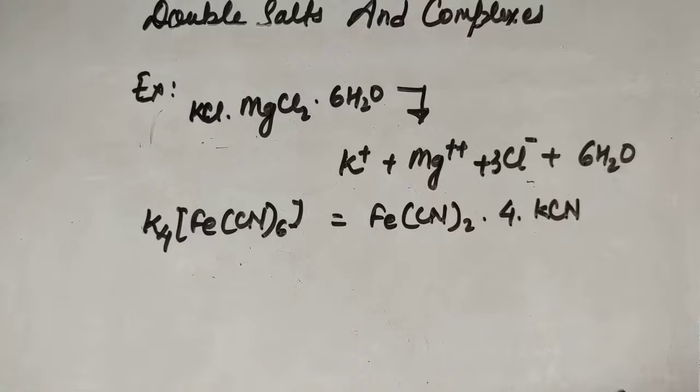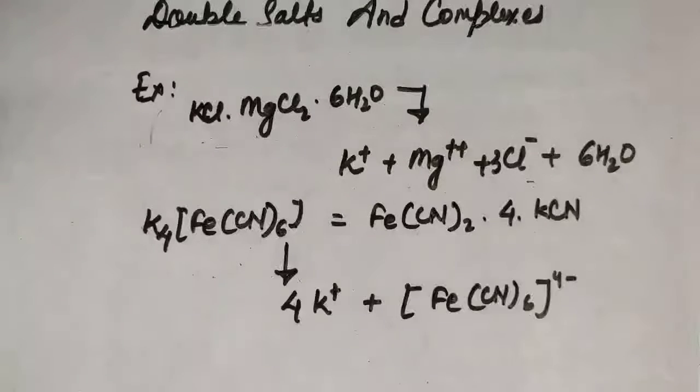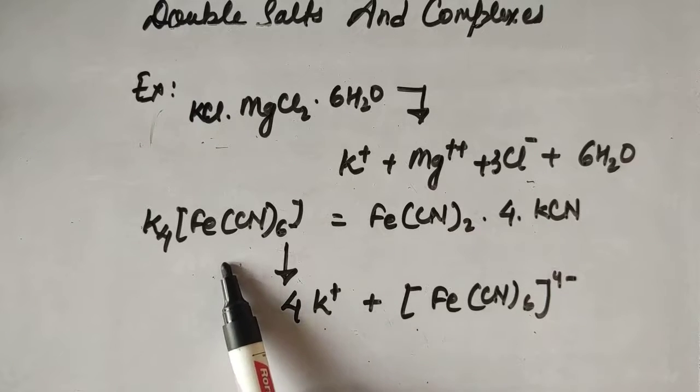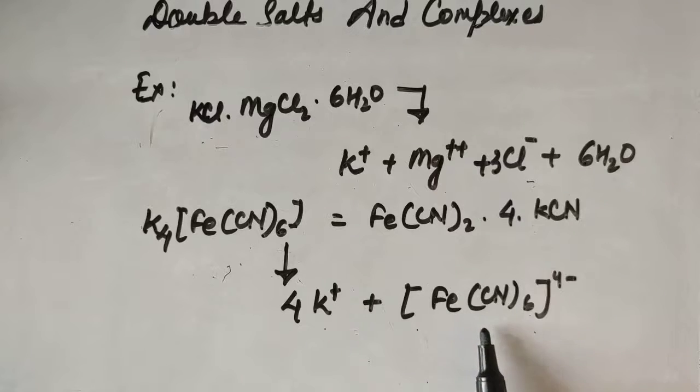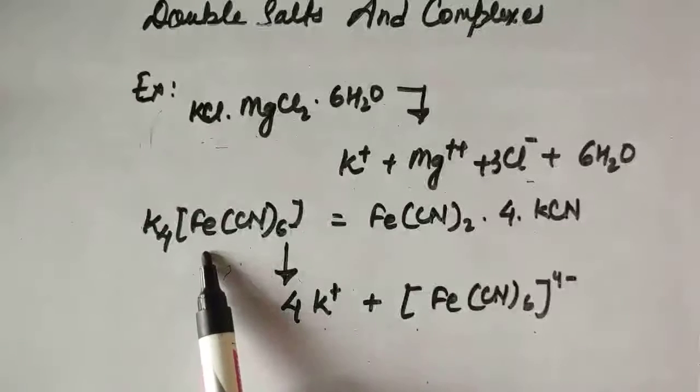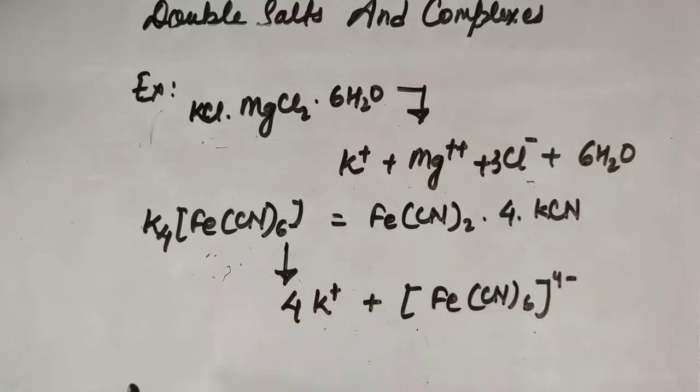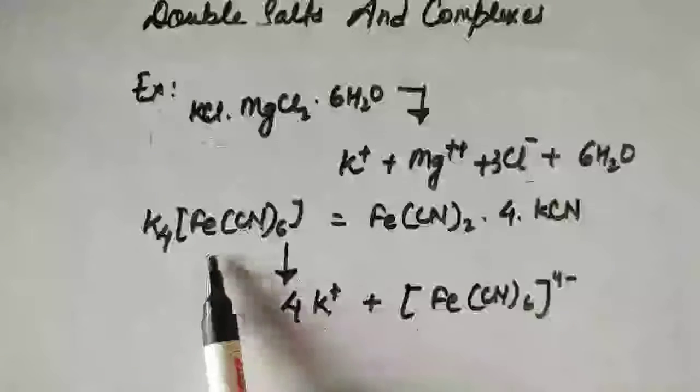That means it does not dissociate to its parent ions in the aqueous solution. Rather, it dissociates into one simple ion, that is potassium, and one complex ion. So the identity of this complex is also maintained in the solution. So this is regarded as a complex compound and not a double salt, right?